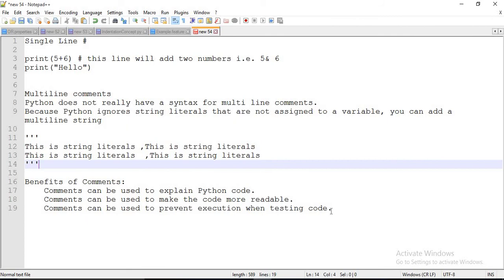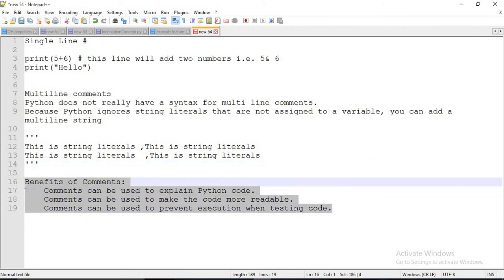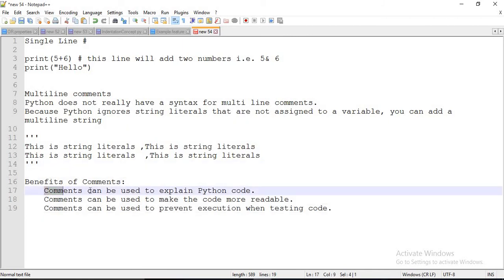Now comes the important point, the benefits of comments. What are the benefits of comments? Comments can be used to explain Python code. If we write any script, it is always recommended that we write comments, so it is easier for another person who comes new to the project.